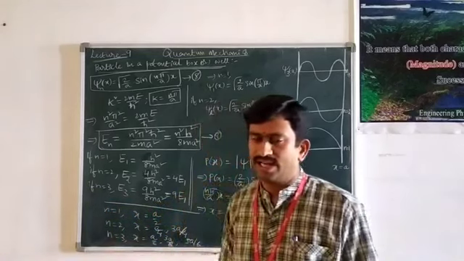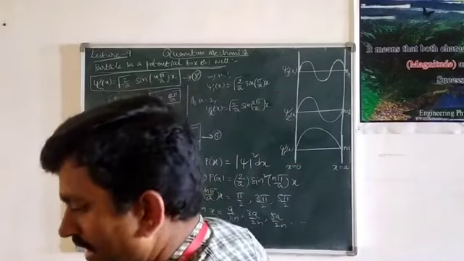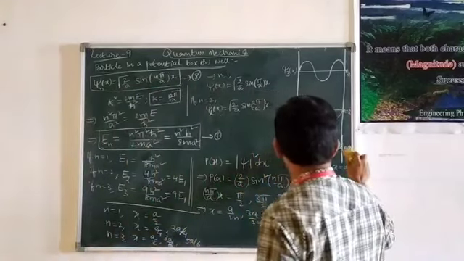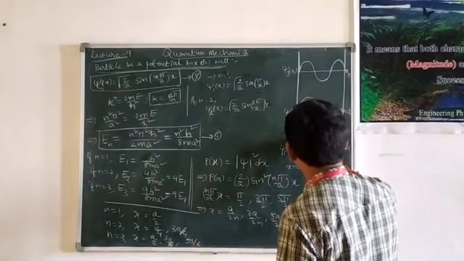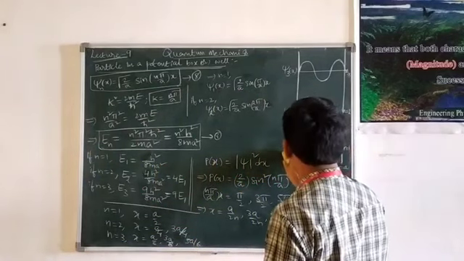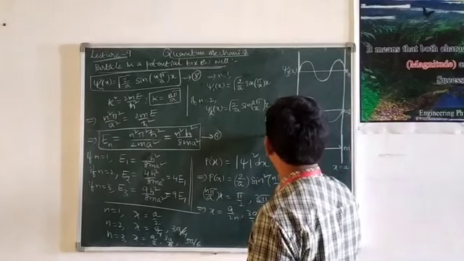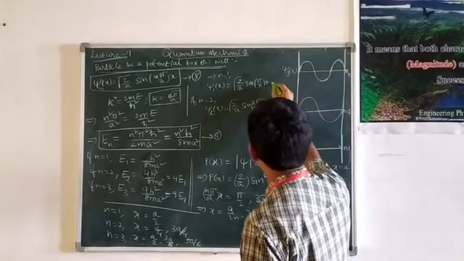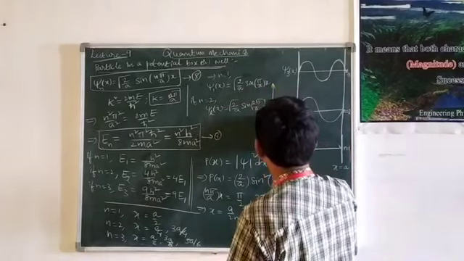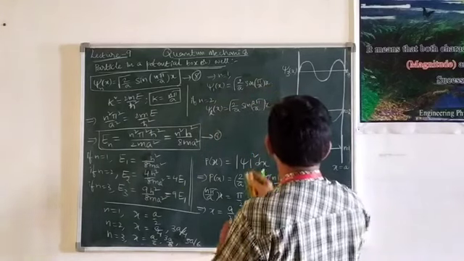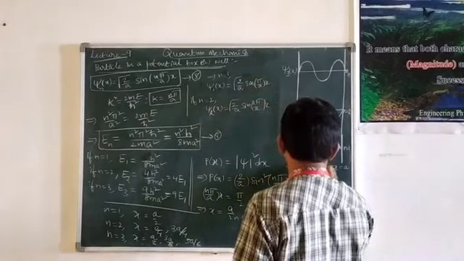Then how the energy levels exist? Let us see. If n is equal to 1, then the energy of the particle is nothing but, now I am drawing the diagram or the graph between energy versus, this is x.